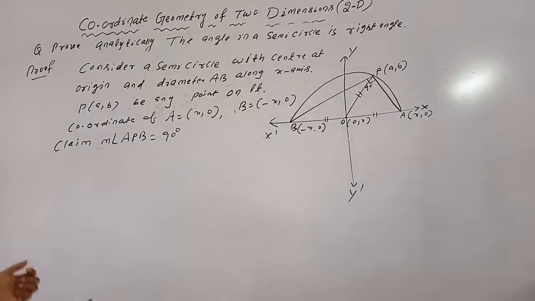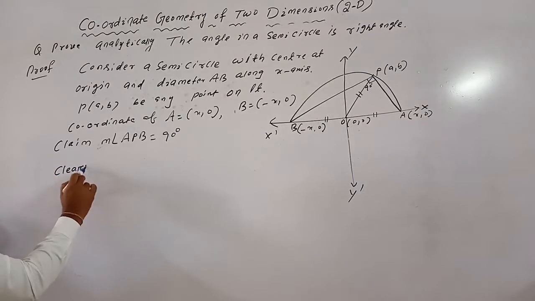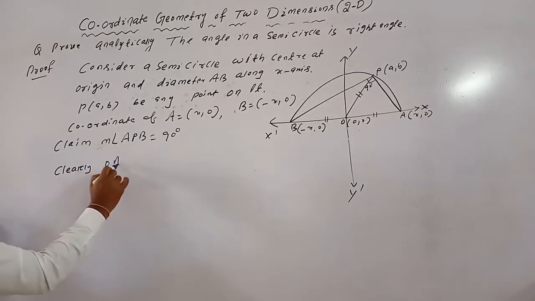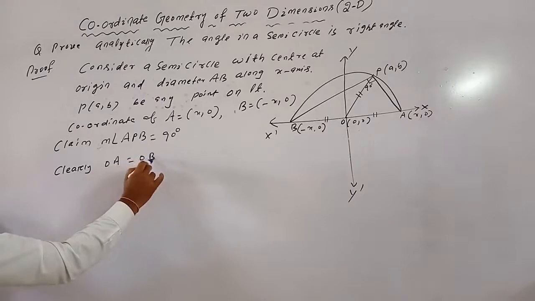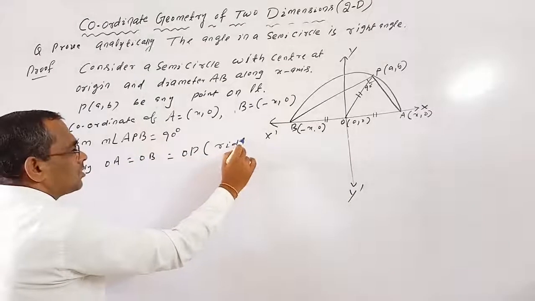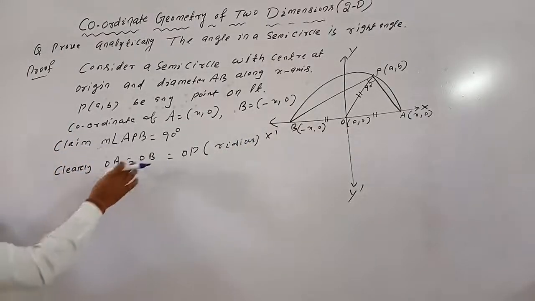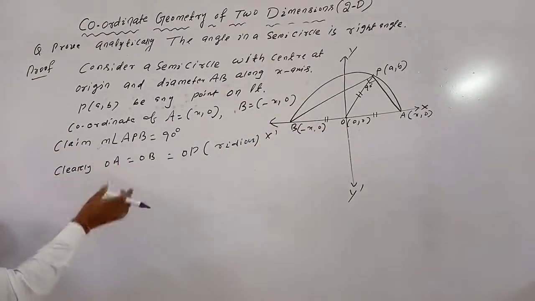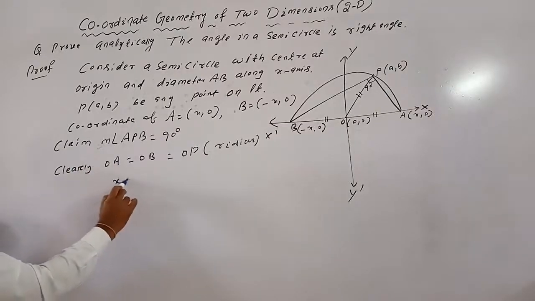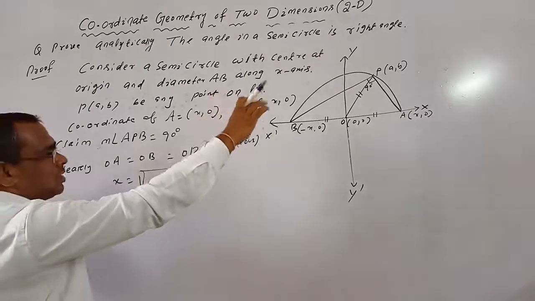Clearly OA equals OB equals OP, the radius. These are the radii of the circle. So OA equals x, OB is also x. So x equals root over OP. OP means what is the distance OP?